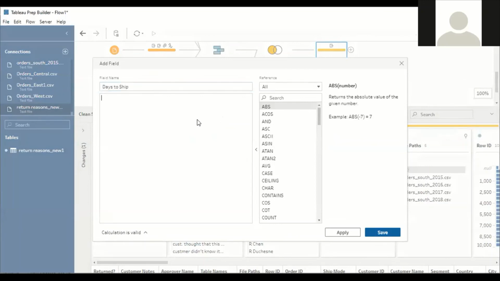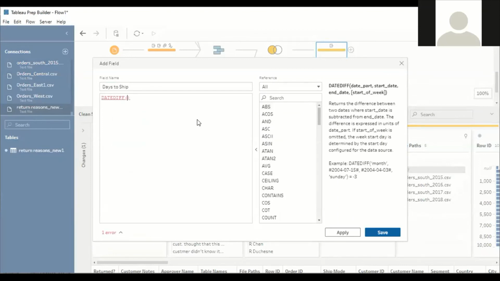Days to ship. There is a syntax called datediff. You can see the general syntax here. Either you can start from month or even day also. Date part, start date, end date. Understood?